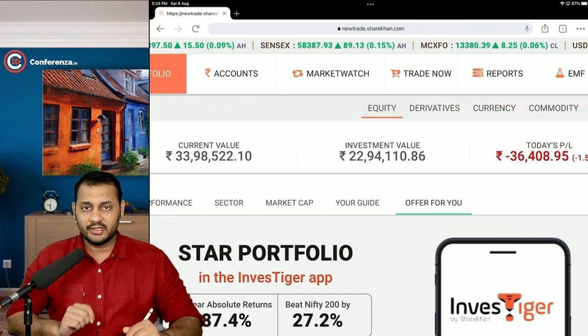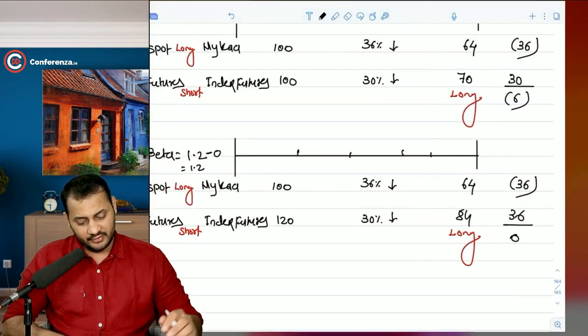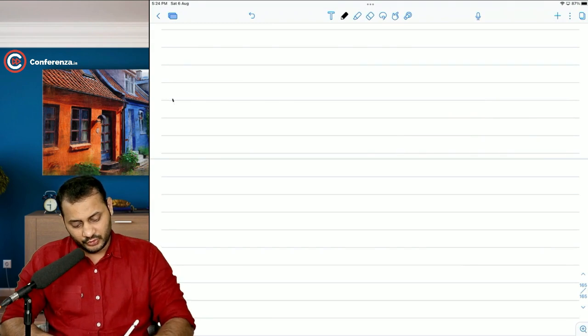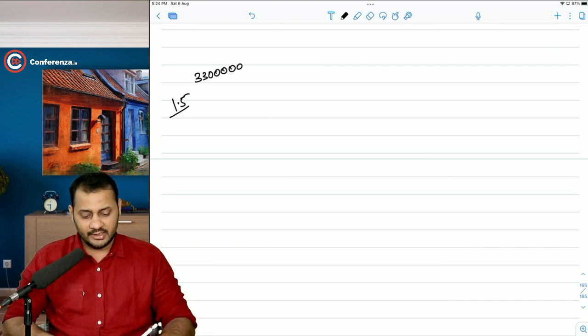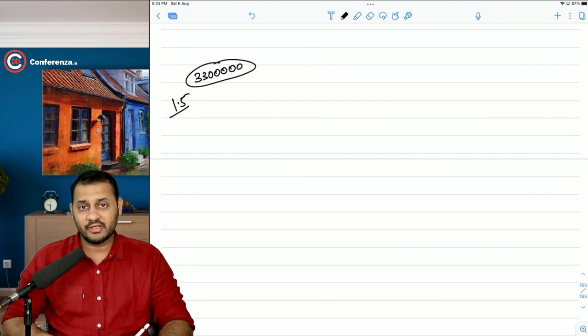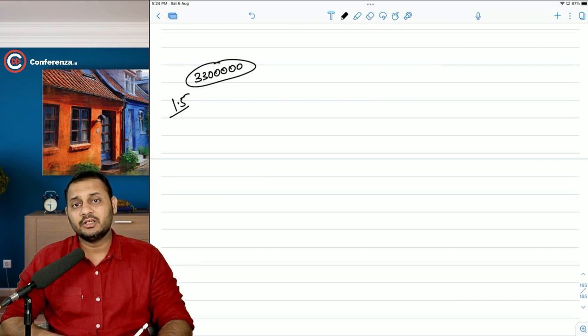Let's say my portfolio beta comes to 1.5 and the portfolio value was 33 lakh rupees, rounded off. And if I want to hedge this portfolio for the next 5 months, I don't want any kind of losses in that. Then in that case, what should be the action?